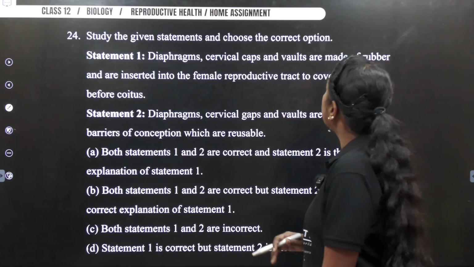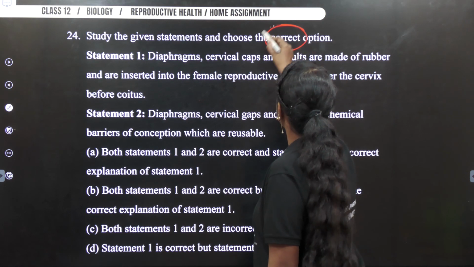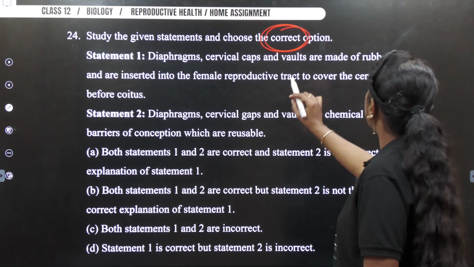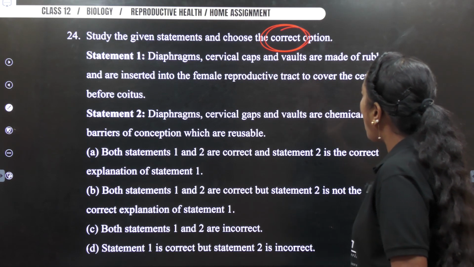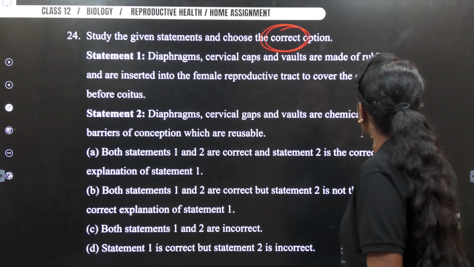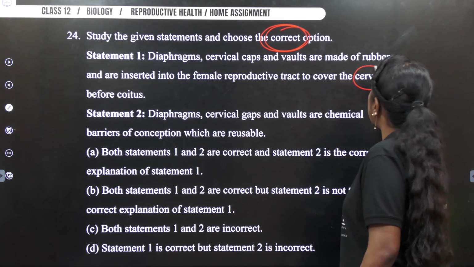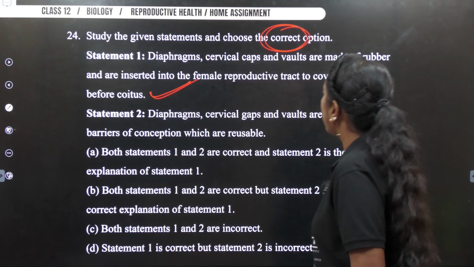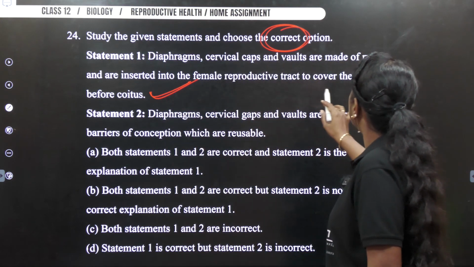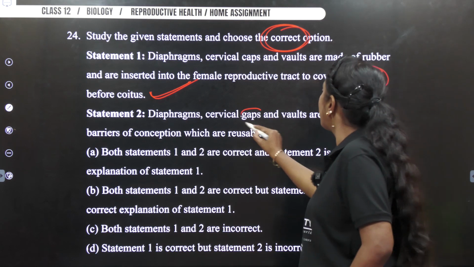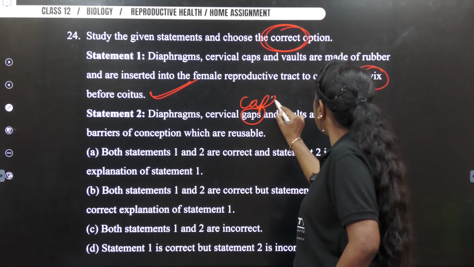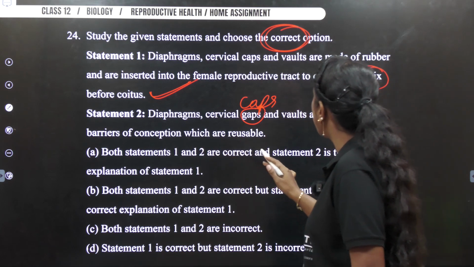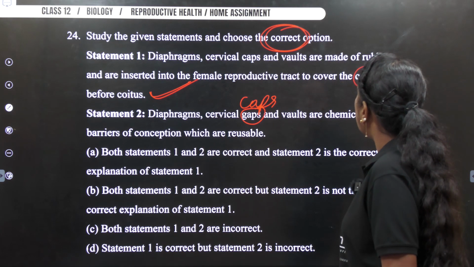Next. Study the given statement and choose the correct option. I am highlighting the word which is called correct option. Diaphragm, cervical caps and vaults are made out of rubber and inserted into the female reproductive tract to cover the cervix before coitus. Exactly correct. I am marking it correct. Diaphragm, cervical caps, it's not gaps, it is caps, okay? And vaults are chemical barriers of contraception which can be reusable.